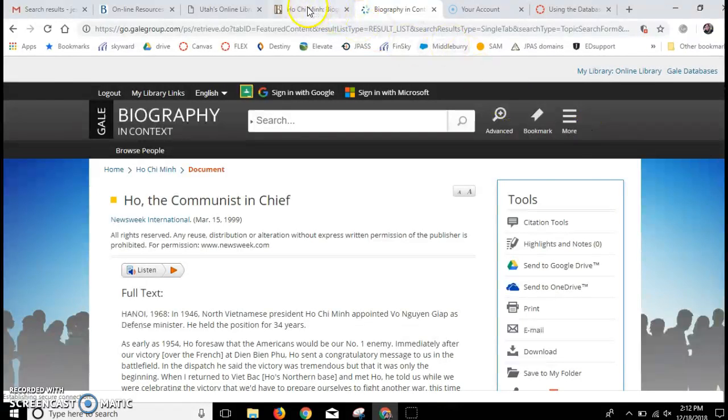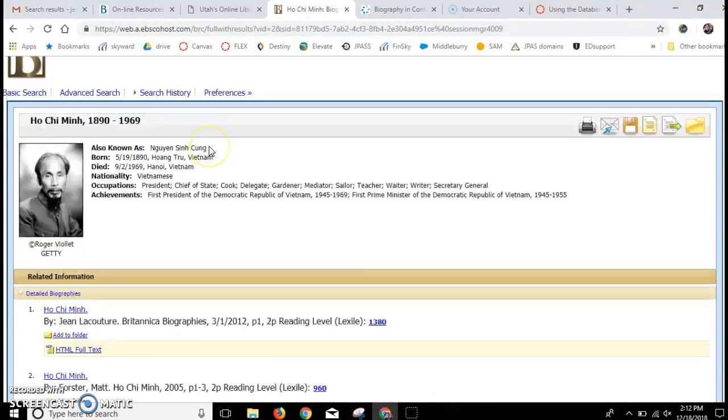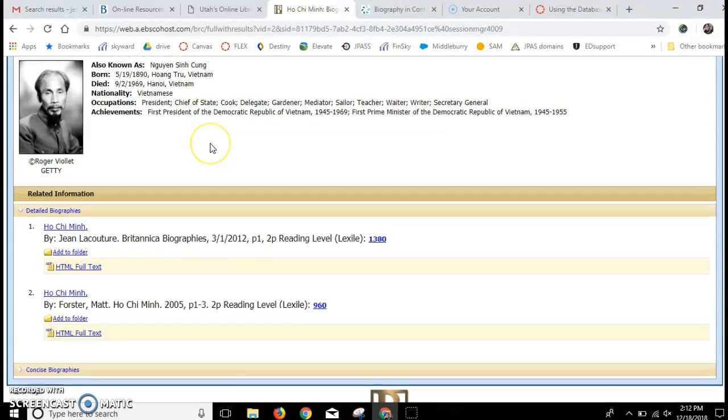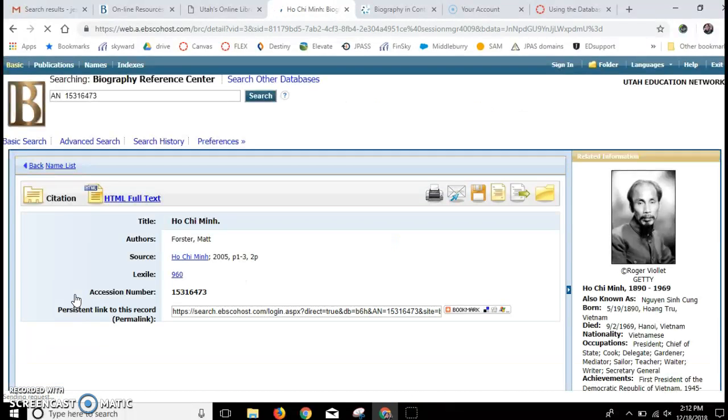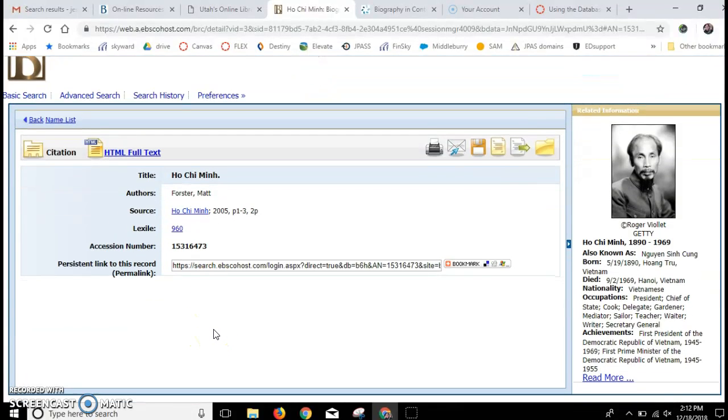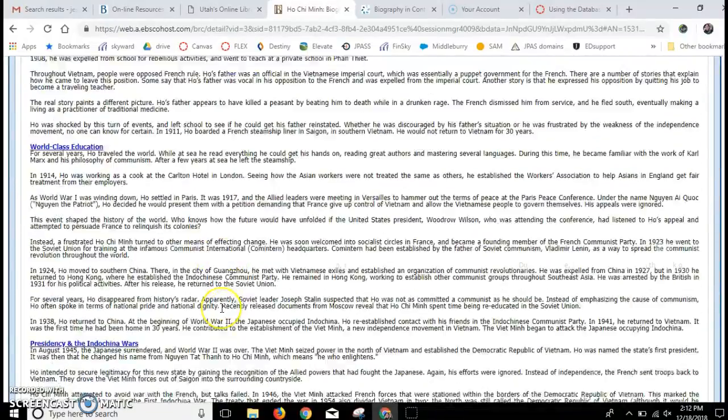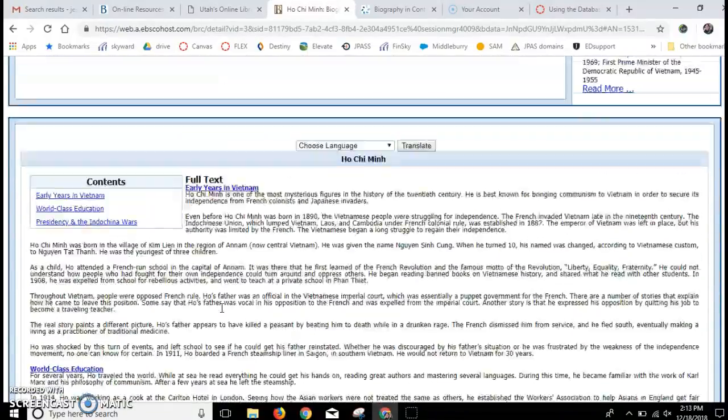If you're doing it from EBSCO, and say I wanted to, this is all they have on EBSCO about Ho Chi Minh. So you could use either one of these. This one is a higher reading level than this one. This is a Lexile of 960 and this one's 1380. So I'd probably start here, just me, because why hurt my brain more than I need to. But you can read the article, take whatever you need from there as long as you're citing it.